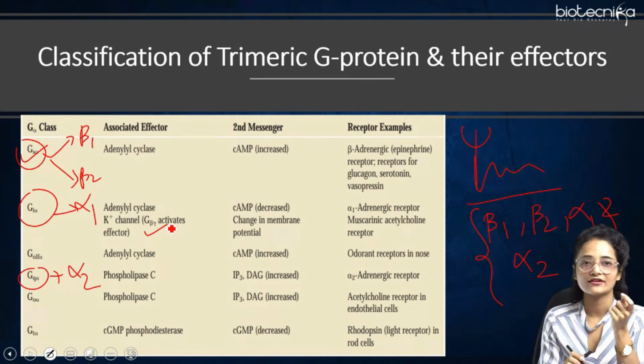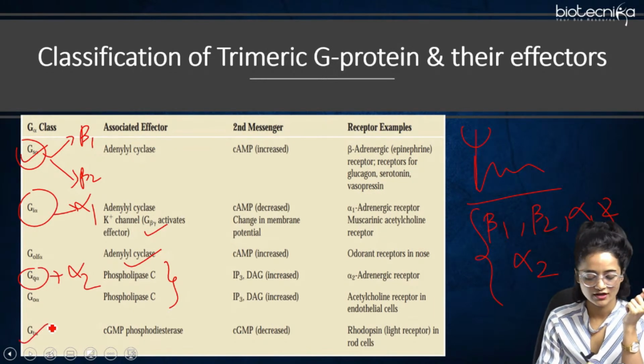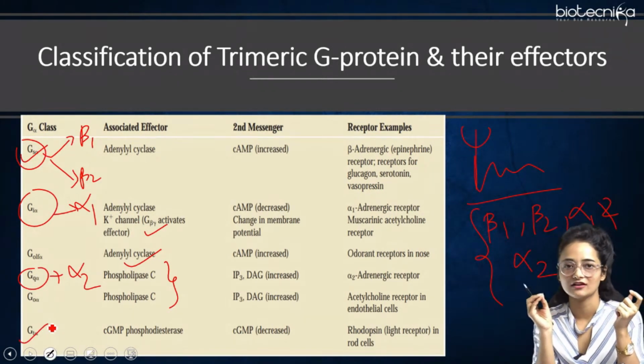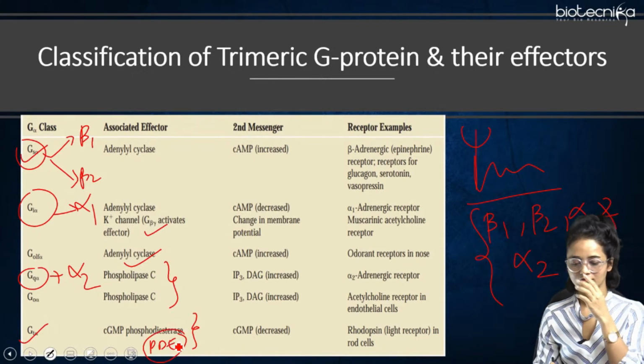And then comes the olfactory one. For this, adenylyl cyclase is the associated effector. For Gq alpha, it's phospholipase C, and for Gt, that is transducin alpha, the cGMP phosphodiesterase, PDE, is the associated effector, right?